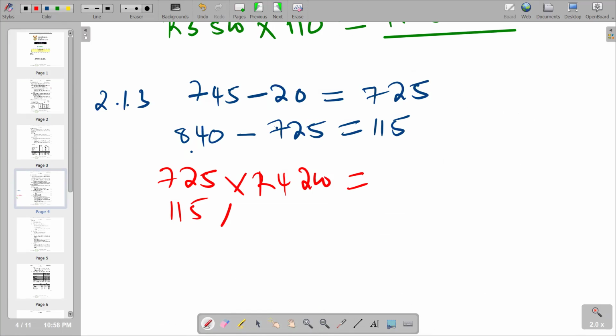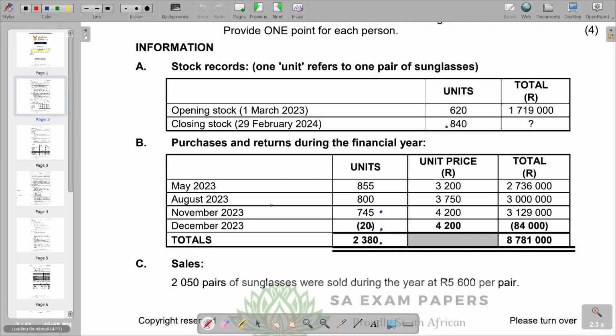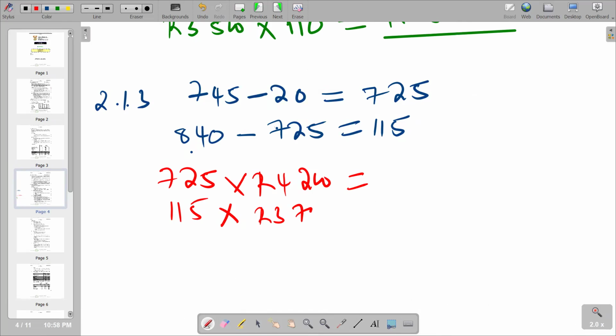The 115 is the one that is just above the last number of units, so this 115 is coming from the 800 units, which has a unit price of 3,750. So we multiply by 3,750. And we start by multiplying 725 by 4,200 rands.